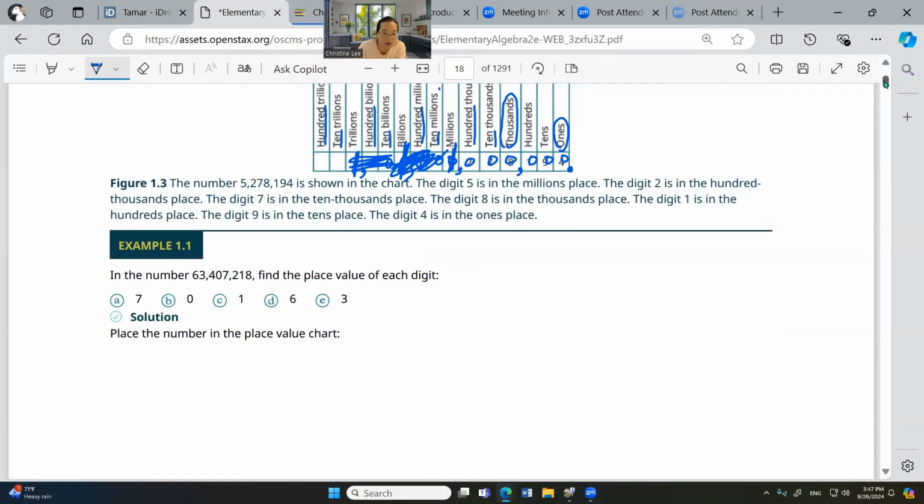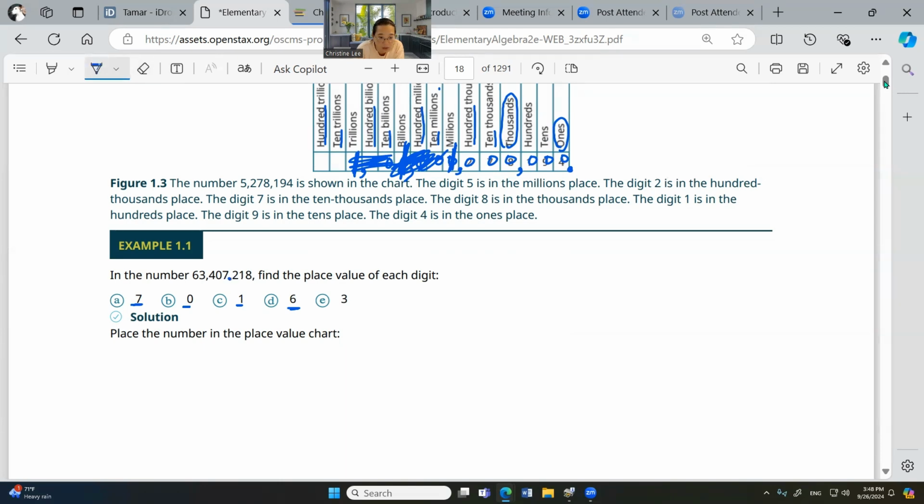Okay. So first one is a 7. 7 here, right? So this is 7,000s because this one is 1,000. 0 is 10,000. 1 is tens. Don't forget the S at the end. 6 is, okay, so what is 6?